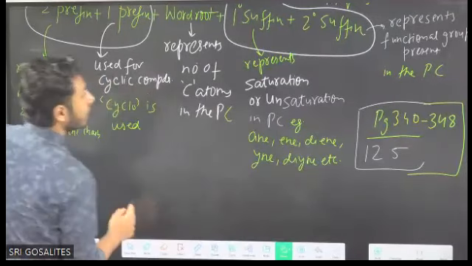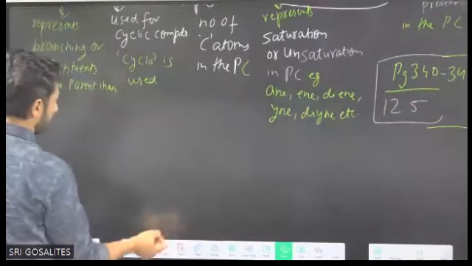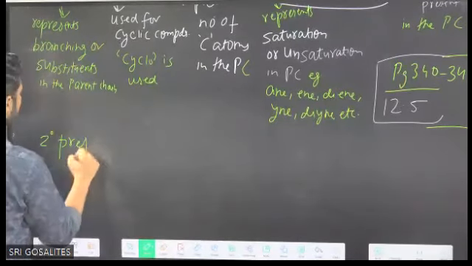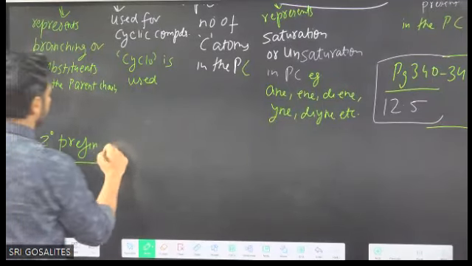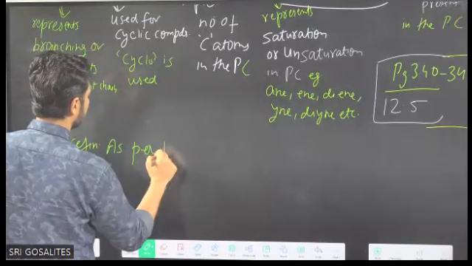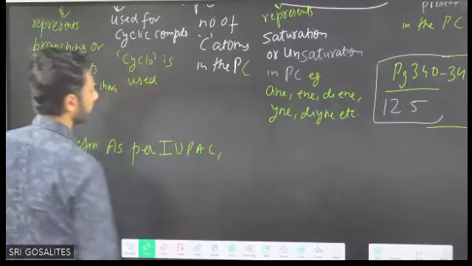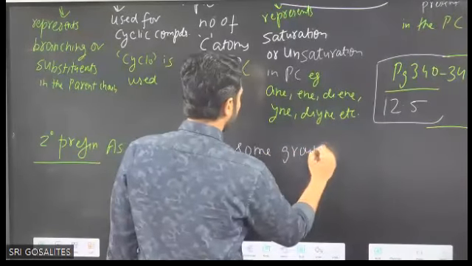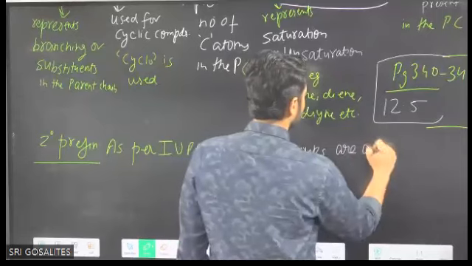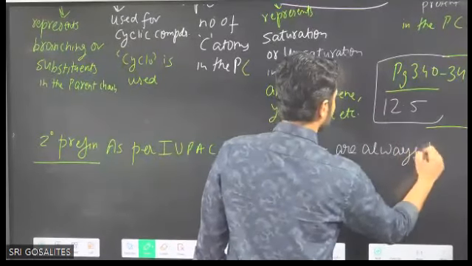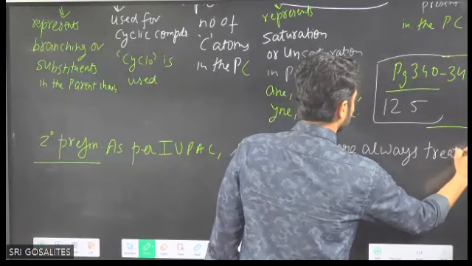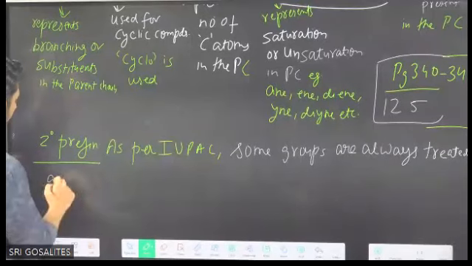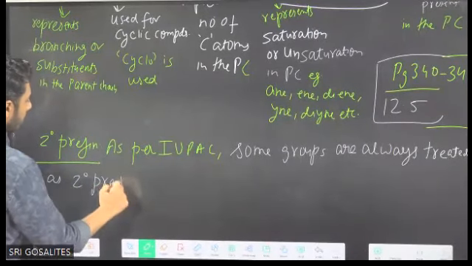ठीक है, चलो. Now write down the secondary prefix. As per IUPAC nomenclature, some groups are always treated as secondary prefixes.